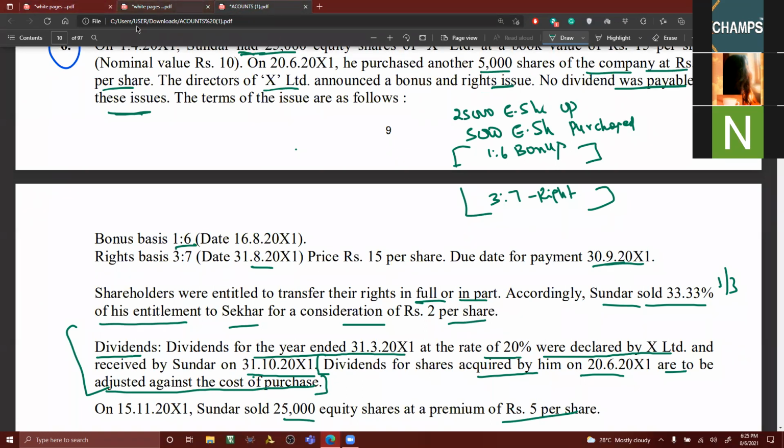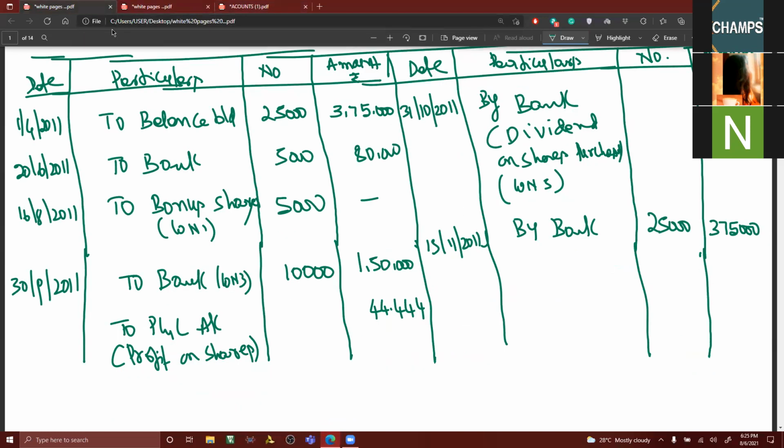Okay, 15th November. 15 November, profit and loss account, profit on sale. Okay, that's it. Then we have to find out the closing balance. By balance carried down.